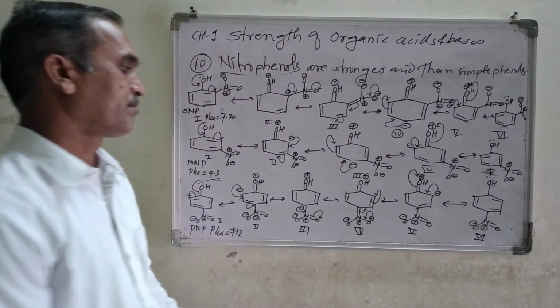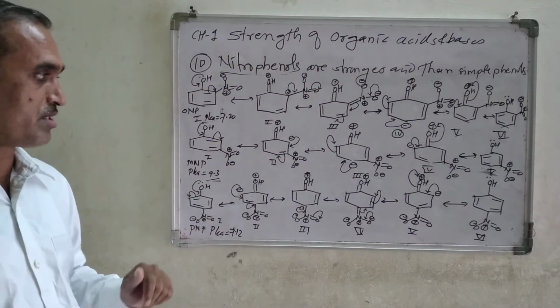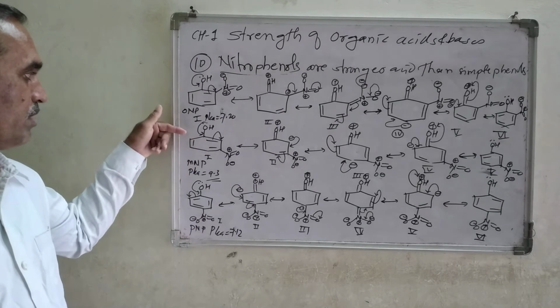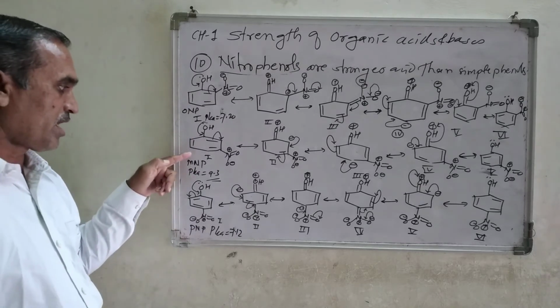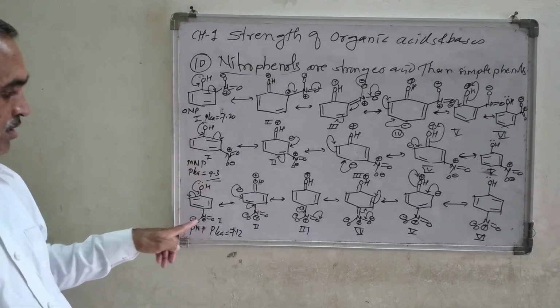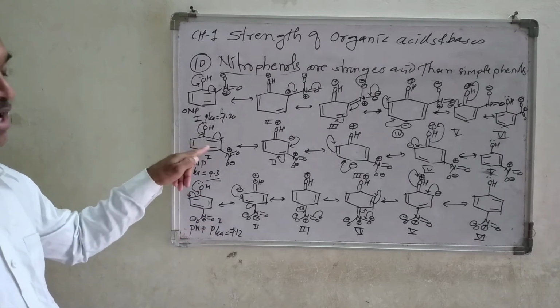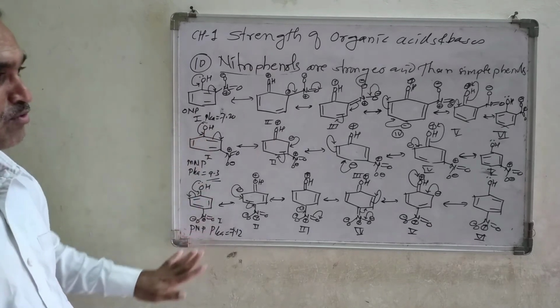So again look, there are 6 resonating structures, and if you compare with meta-nitrophenol, this para-nitrophenol is stronger than meta-nitrophenol.